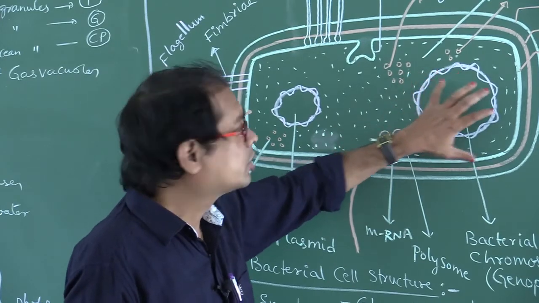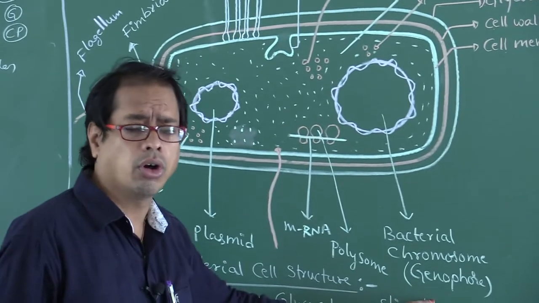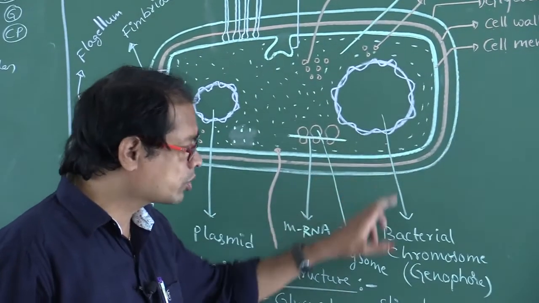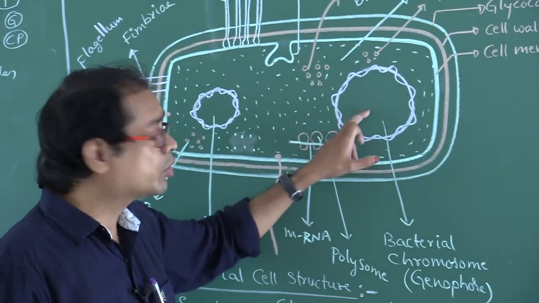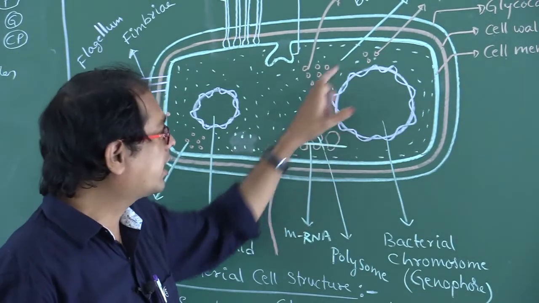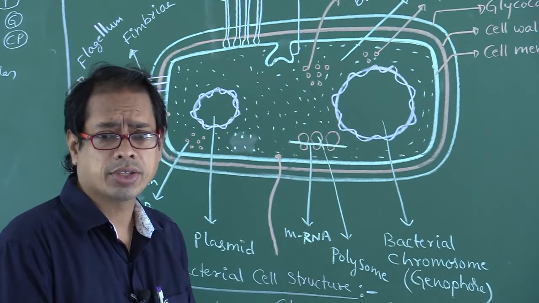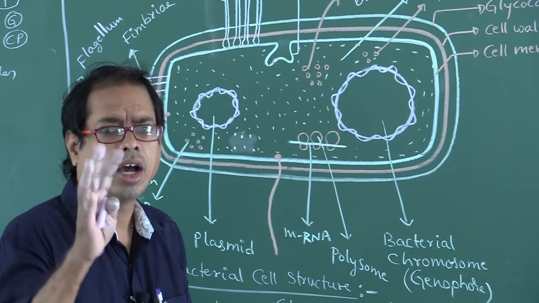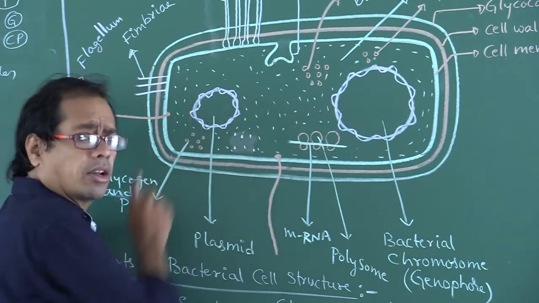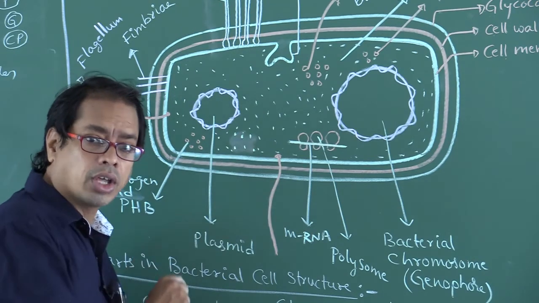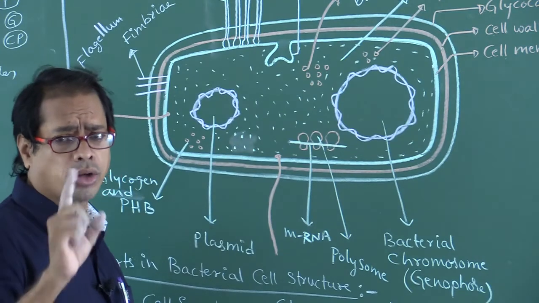The bacterial chromosome is also called genophore. Number of chromosomes means 1. This entire thing is 1 chromosome. This bacterial chromosome contains only DNA and no histone proteins. So both are circular, both are double stranded. That point you have to remember.